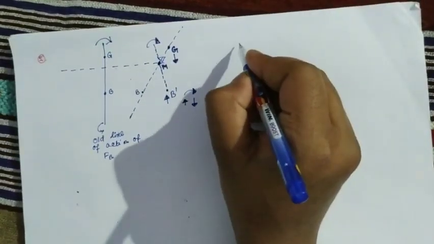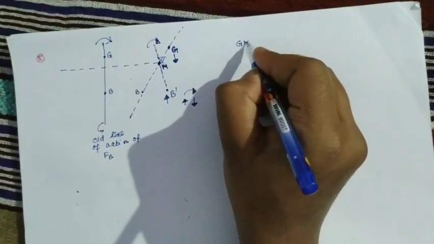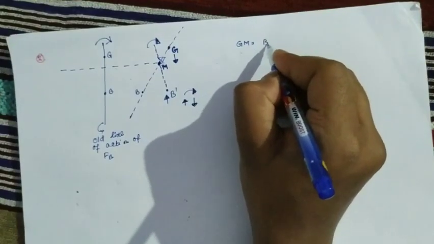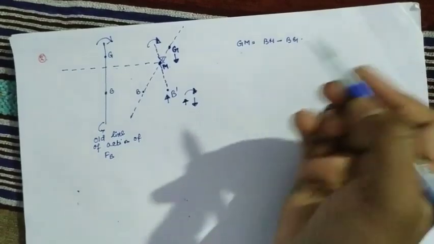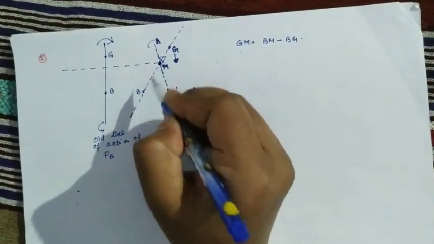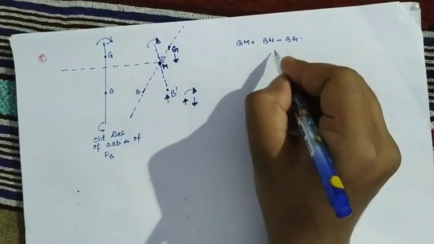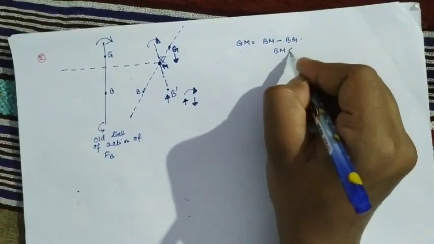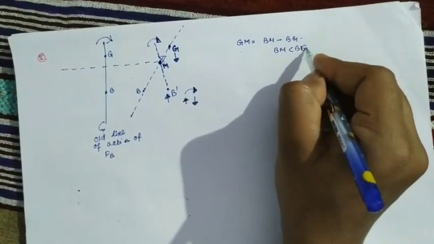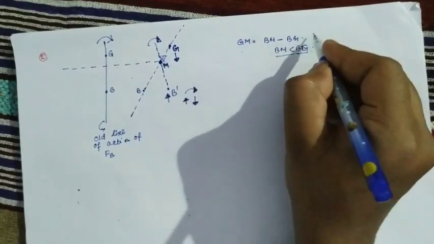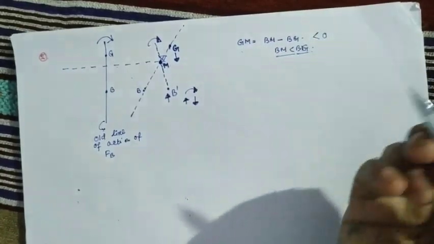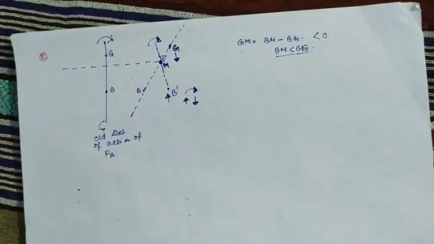So in this case, what will be the value of GM? GM is equal to BM minus BG. Look, BM minus BG. So BM is less than BG. So what will be the GM value? It will be less than 0, because BM is less than BG.